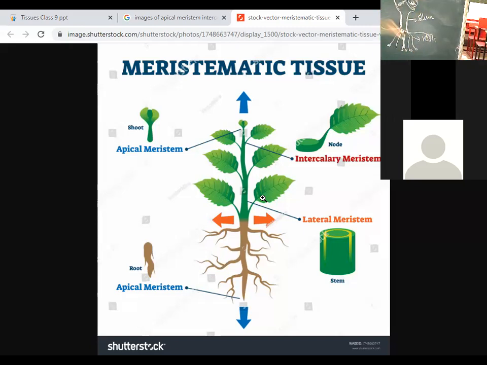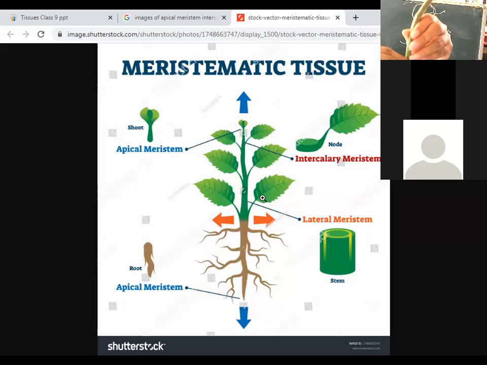And beneath this bark, let me show you. If I remove the bark of this plant, the part which I am removing is called the bark of the plant.